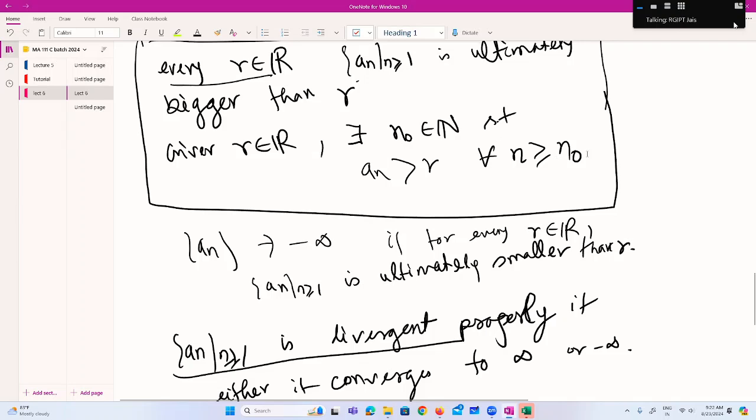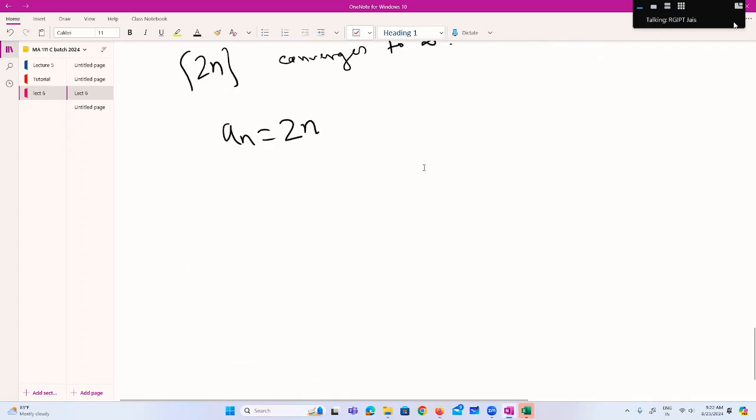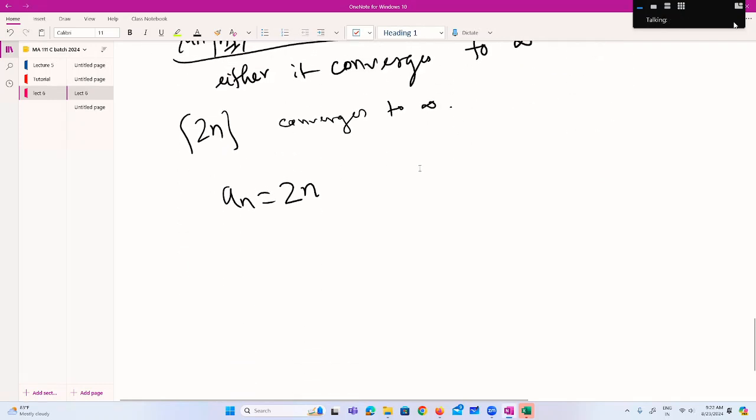We have to get some n naught such that an is greater than r. From which property will we get this?